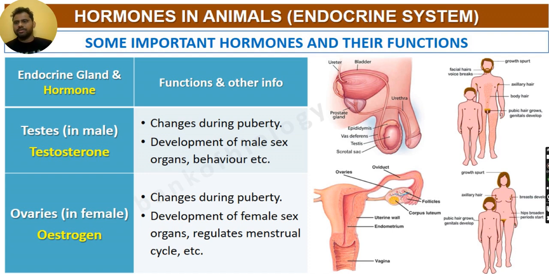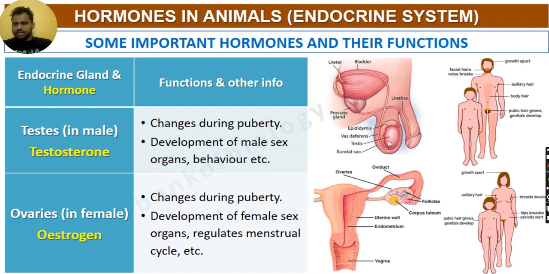So in the human body, testosterone levels are important. They should be high. They are very important for the development of the entire man's sex organs and other development as well. Okay, like the pubic hair growth, the genitals development, the facial hair, the voice break, the growth spurt, axillary hair, the body hair, etc. All this is impacted by testosterone, and testosterone production takes place in the testis of the male body.